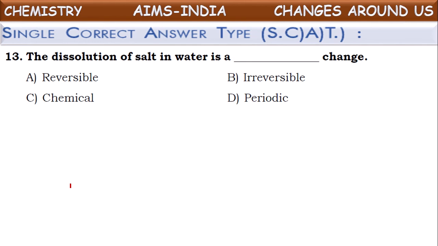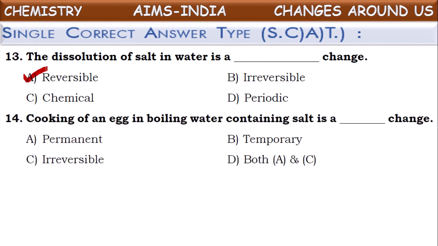Now this salt can be separated from the water even by evaporation or distillation process. So now we can say dissolution of salt into water is one of the reversible changes. It can be reversed by altering the conditions. So by evaporation or by some method, the salt dissolved in the water can be separated. So we can say this is one of the reversible changes.